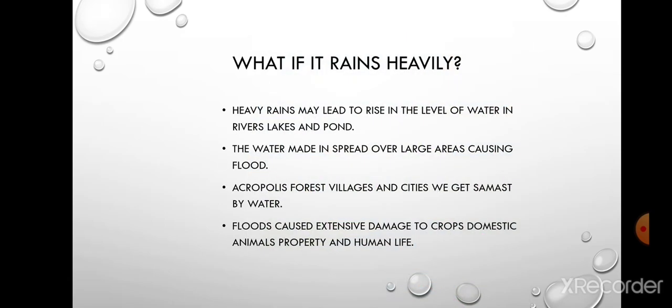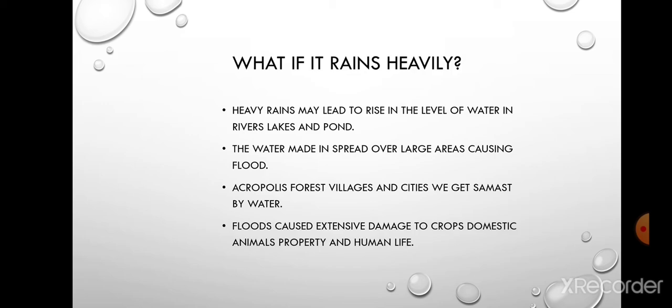So there are two extremities associated with rainfall. If the rainfall is at a moderate pace, then it is good. But what if it rains heavily? And what if it does not rain for a long period of time? Both of these conditions come under the category of disaster. Let us discuss it one by one. So if it rains heavily, what would happen? Heavy rains will lead to a situation which is called flood.